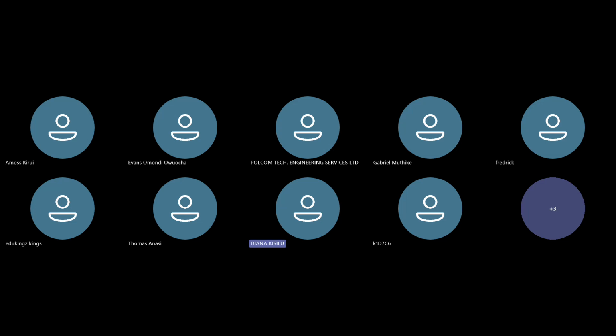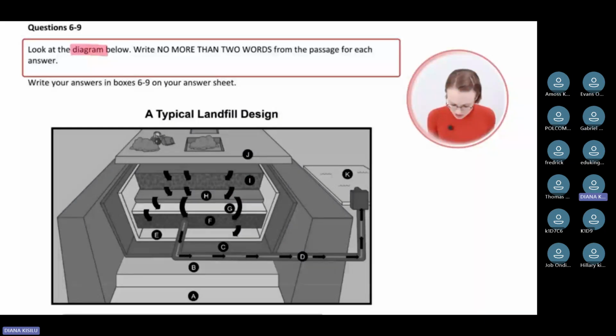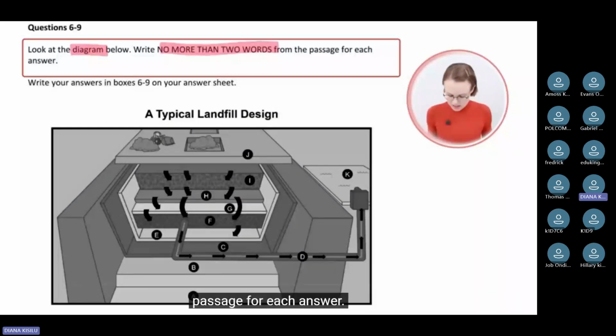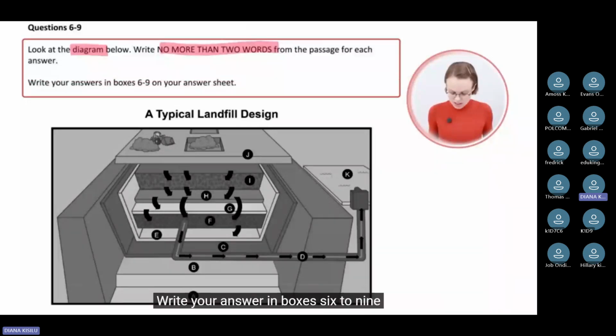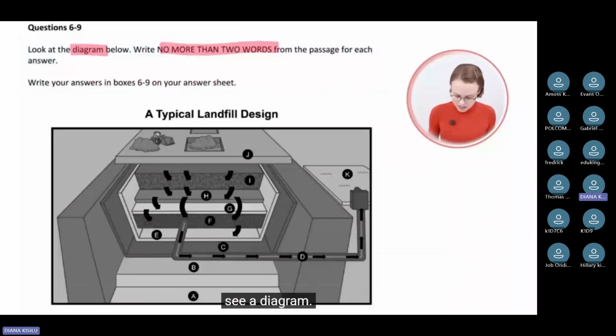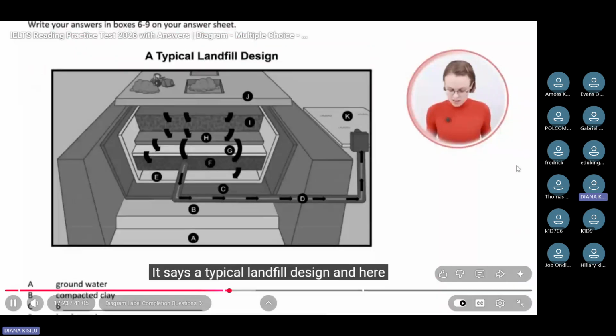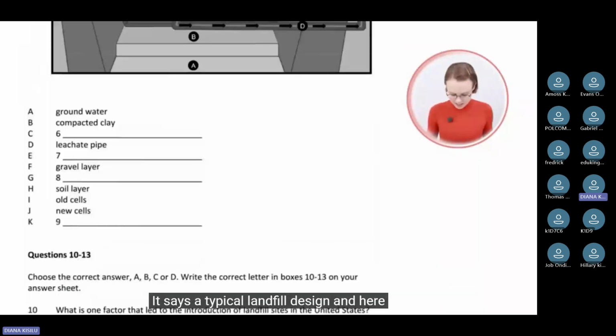The instructions say, look at the diagram below. Write no more than 2 words from the passage for each answer. Write your answer in boxes 6 to 9 on your answer sheet. And here you can see a diagram. It says a typical landfill design. And here are the questions.